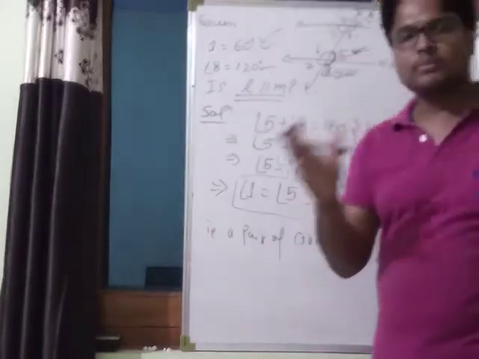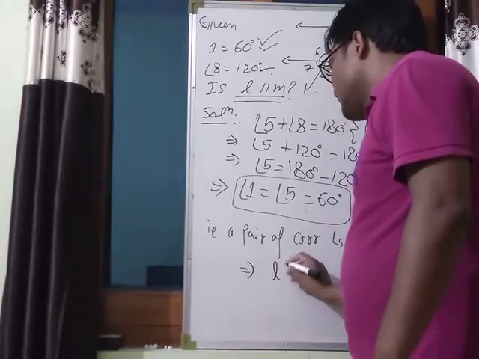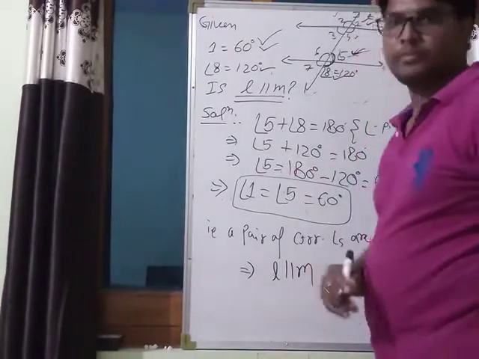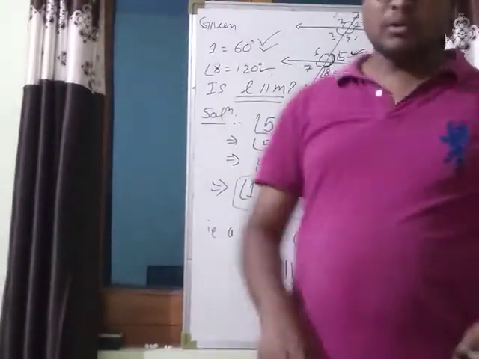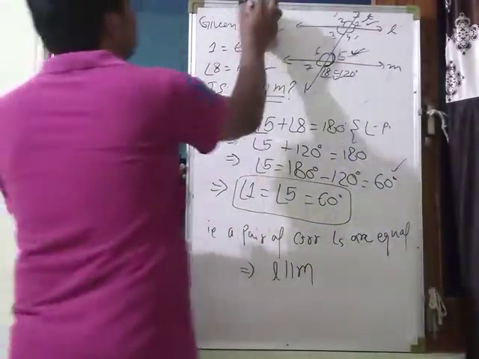And if any pair of corresponding angles are equal, then lines are parallel. Clearly, line L is parallel to M. Okay? Now, another example based on the same statement.